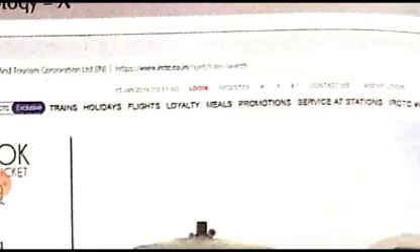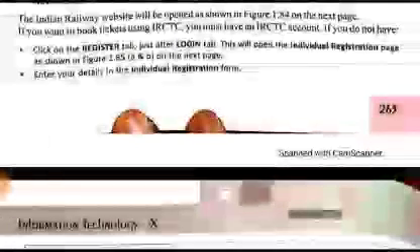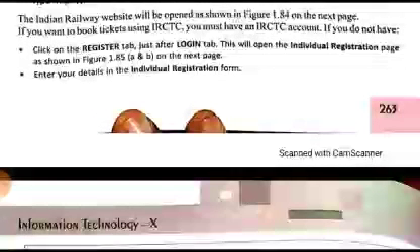Just beside the login tab, you can see at the top of this page the login option displayed with a red sign. All of you can see this, I hope. Then just beside the login sign, the register option is written. It is not very clear, but you can see it. You have to click on this register option. This will open the individual registration page as shown in figure 1.85.